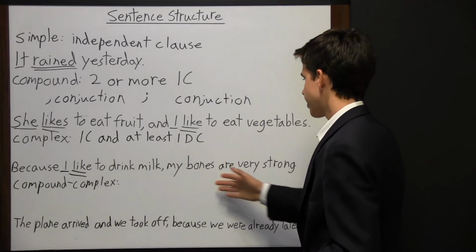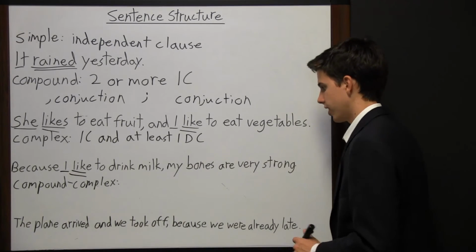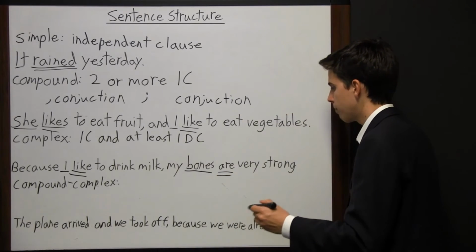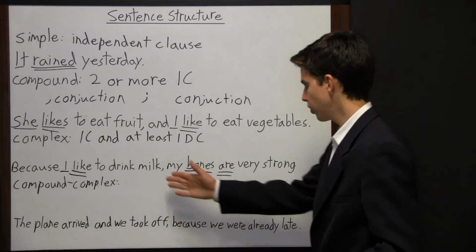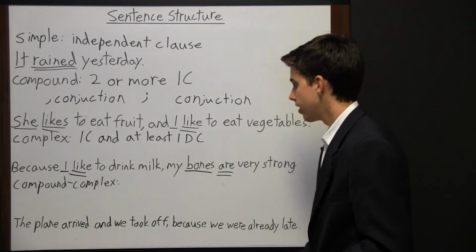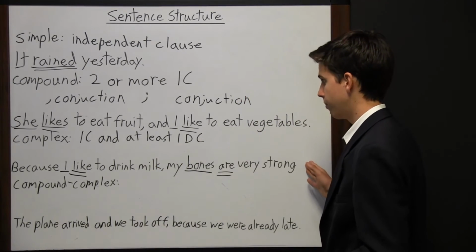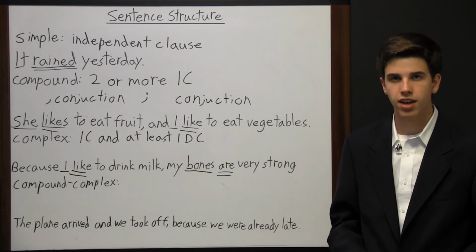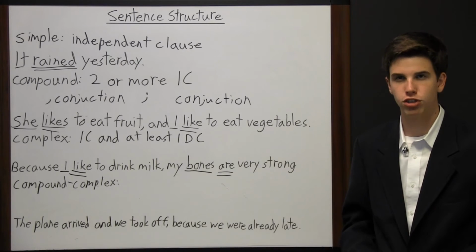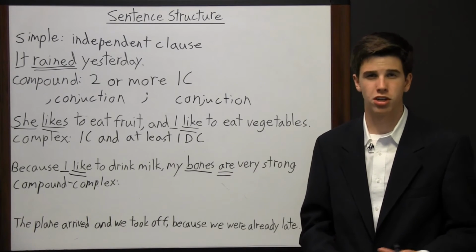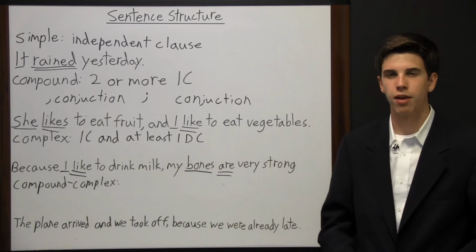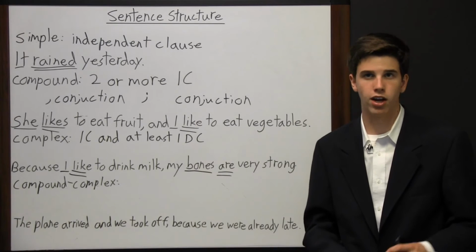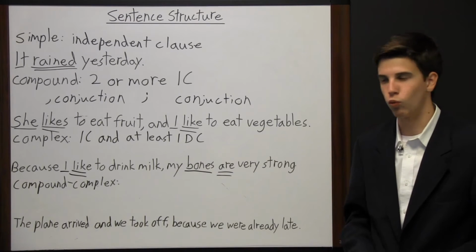Now here, on the other side of this comma, we have an independent clause. Here we have a subject, bones, and a verb, are. So my bones are very strong can stand alone. It's joined together with this dependent clause with a comma. Dependent clauses can also come after the independent clause, and you could have more than 1 dependent clause in a complex sentence. A dependent clause is usually introduced by a relative pronoun, such as who, which, that, or something else like that, or a subordinating conjunction, maybe like although, because, or when.